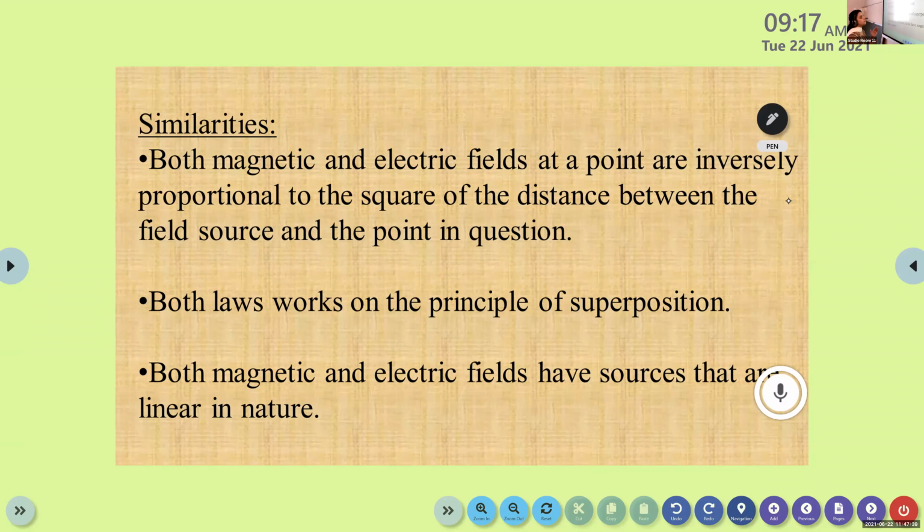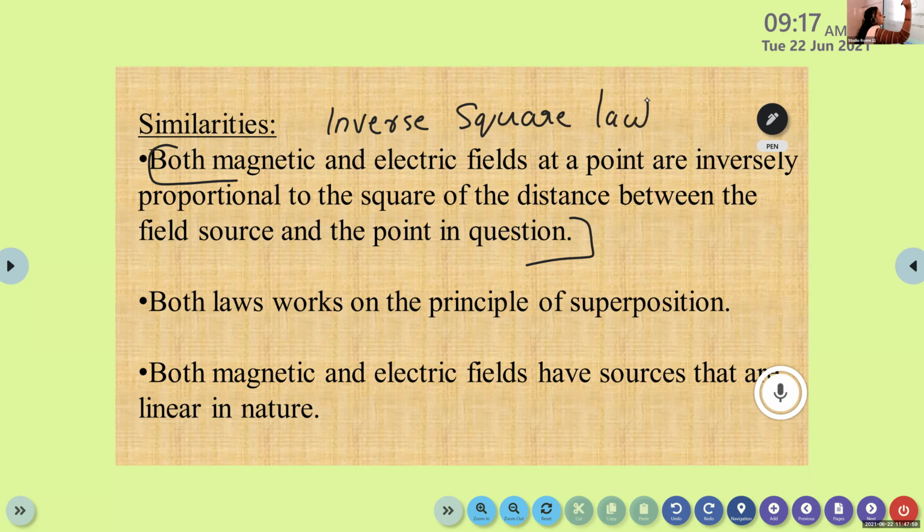So we can write both the laws obey inverse square law. You don't need to copy down this entire statement. Instead, you can write both laws obey inverse square law. Because in both cases, the electric field and magnetic field are inversely proportional to the square of the distance between them.